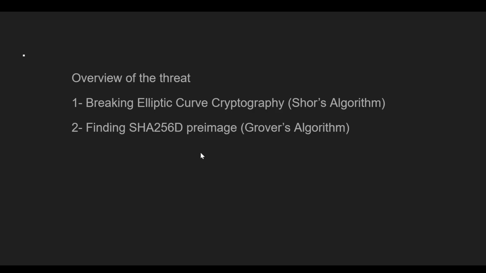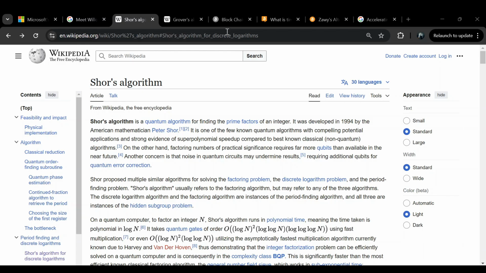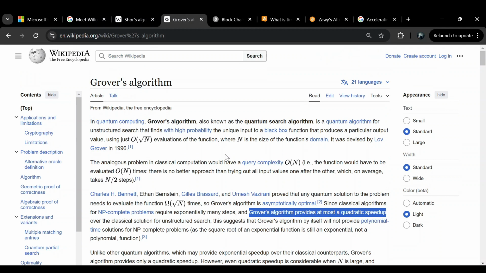Then of course you have finding the SHA-256 double hash. So it's SHA-256 double because this is the real hashing algorithm of the proof of work. They do the SHA-256 twice on the Bitcoin block header in order to generate a block header hash, which is then compared with the difficulty target in the block header to verify that the miner has performed the proof of work.